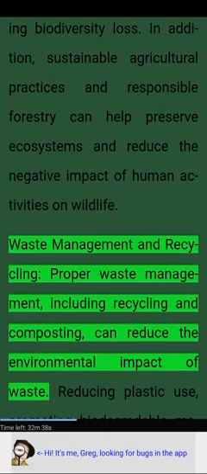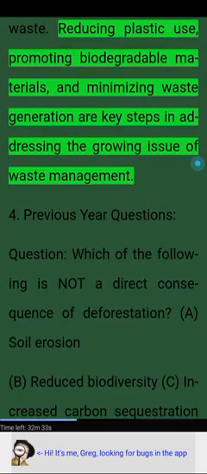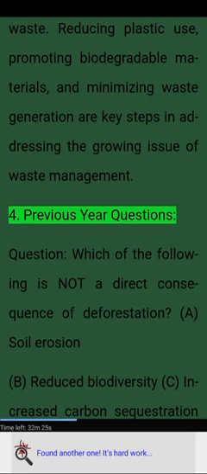Waste management and recycling. Proper waste management, including recycling and composting, can reduce the environmental impact of waste. Reducing plastic use, promoting biodegradable materials, and minimizing waste generation are key steps in addressing the growing issue of waste management. 4. Previous year questions.